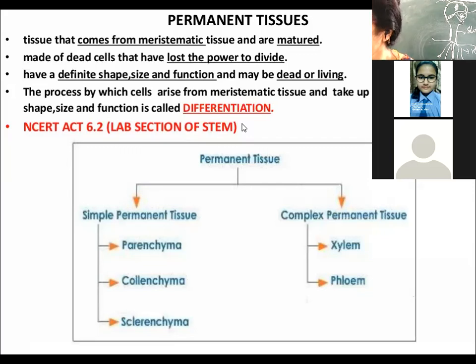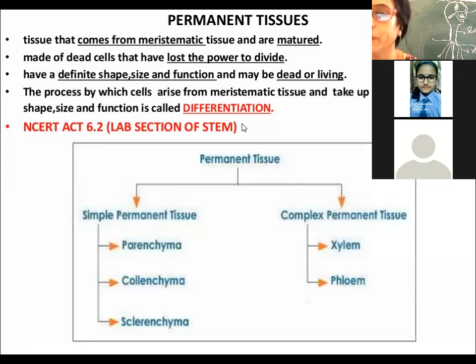I also described the cytoplasm: the cytoplasm of meristematic cells is dense, whereas the cytoplasm of permanent tissue is thin. What about the nucleus?